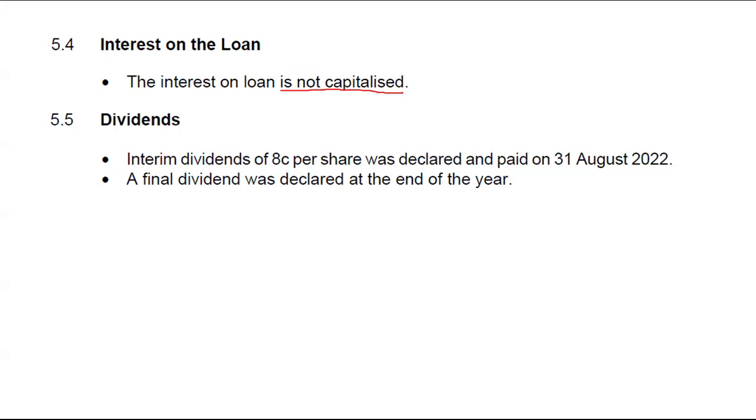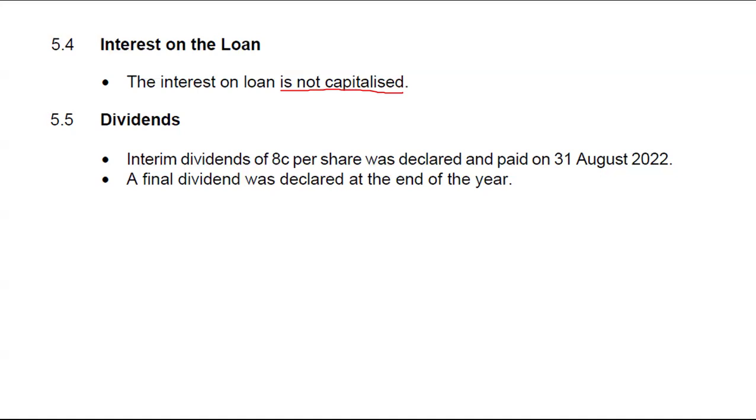If you look at the previous question papers that I've done as well, they will not give it to you. It's either capitalized or not capitalized. If it's capitalized, you use the table. If it's not capitalized, remember to draw the timeline and pay attention to the balances and when those balances changed. And also check my cash flow statement notes to learn more about different alternatives that they can ask this question. All right.